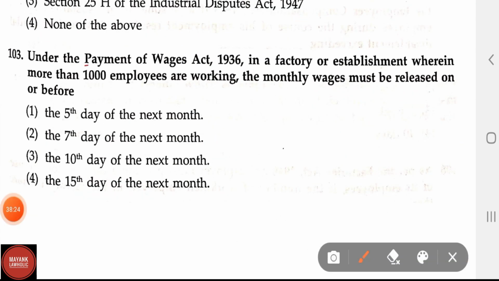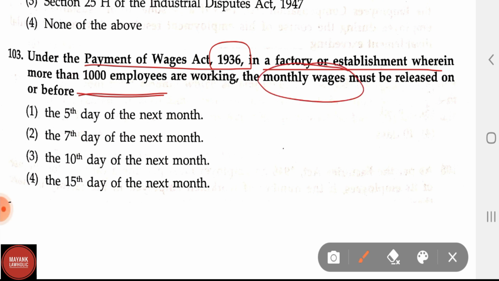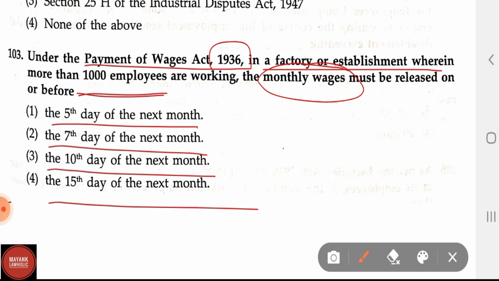Under the Payment of Wages Act 1936, in a factory or establishment wherein more than 1000 employees are working, the monthly wages must be released on or before the 5th day of the next month. Option second, the 7th day of the next month. Option third, the 10th day of the next month. And option 4, the 15th day of the next month. Here the correct answer is option 3, the 10th day of the next month.